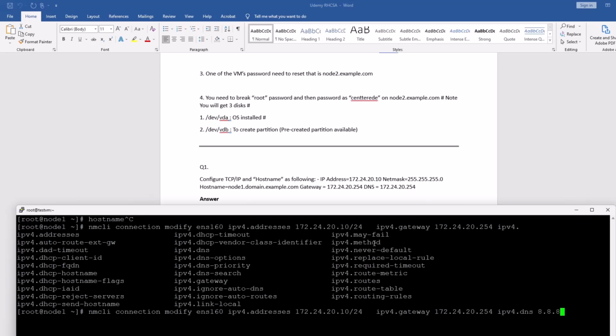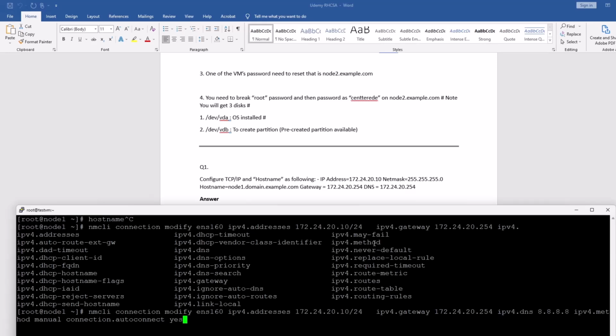The next one is DNS. I'm going to use DNS 8.8.8.8, and then ipv4 method. The method is manual, and then connection autoconnect. You can say yes.